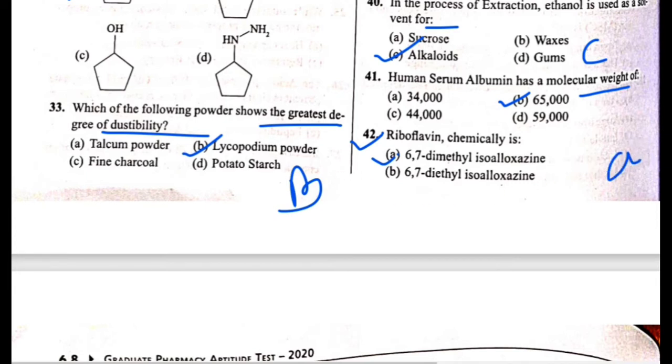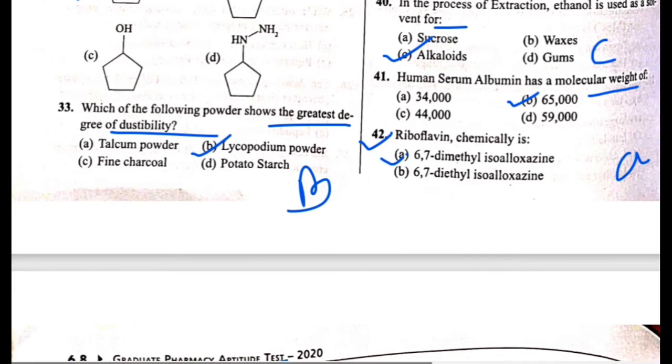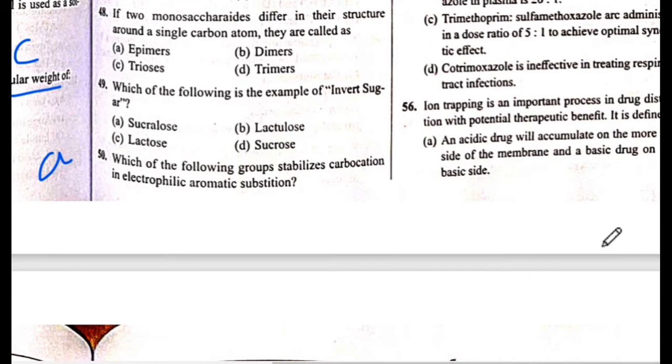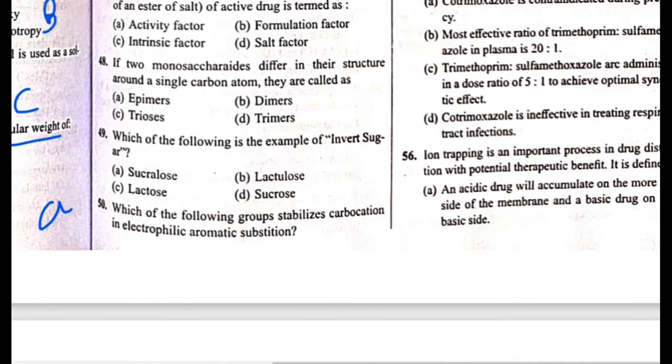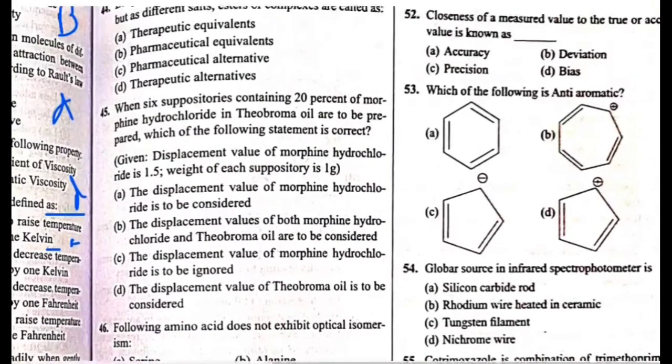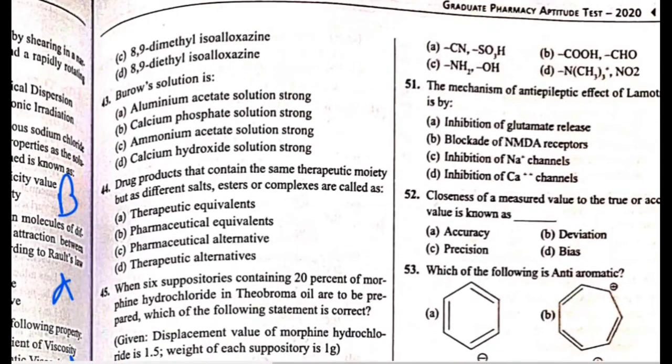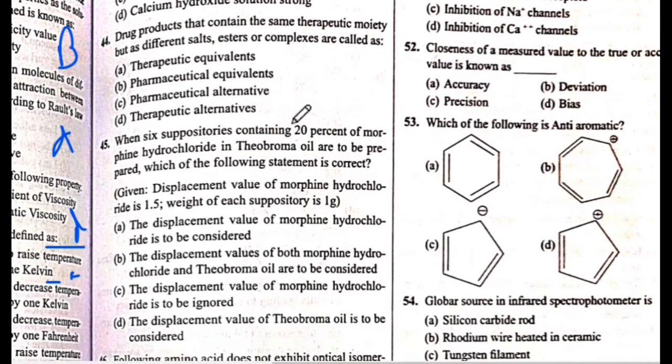Next is question number 43. Borrow solution is ammonium acetate solution strong. The answer is A. Next is question number 44.